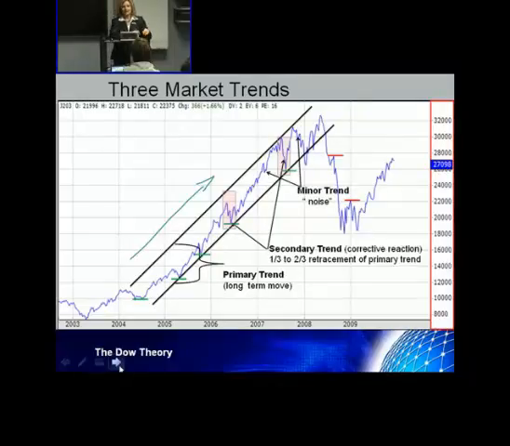Then within that secondary trend, you also get the minor trend. Now for the long-term investors, you don't look at the minor trend because that's just going to give you a whole lot of whiplash and market noise. So we're not concerned with the minor trend when we're long-term investors. Short-term investors, yes, you could take advantage in the minor trend.